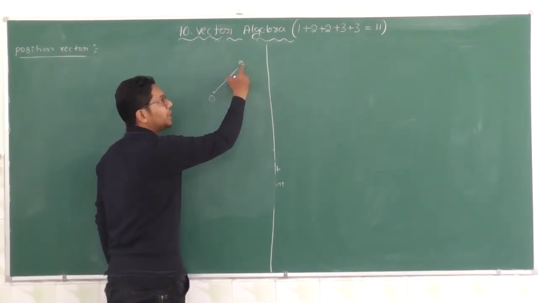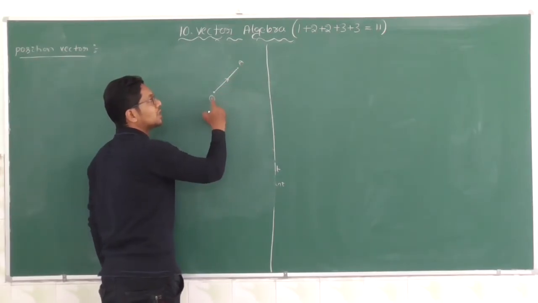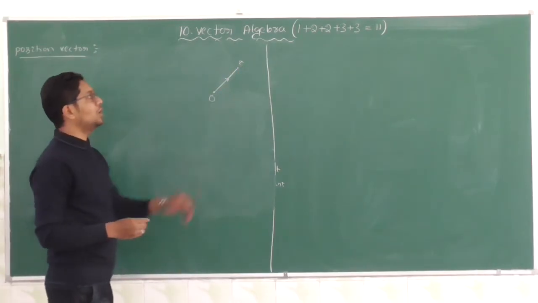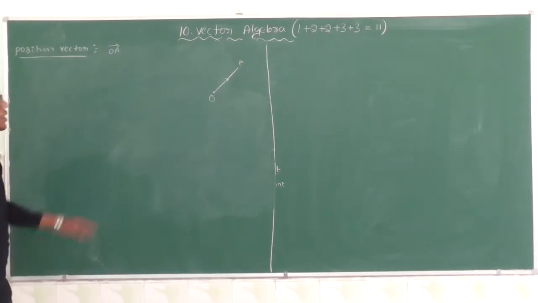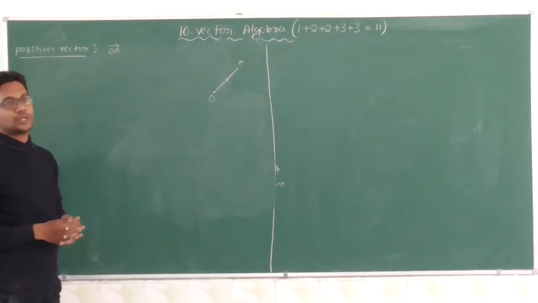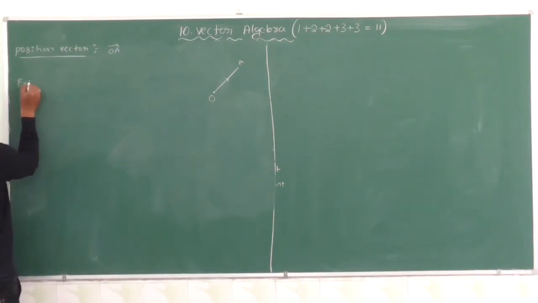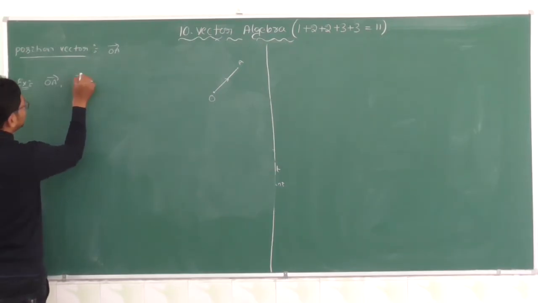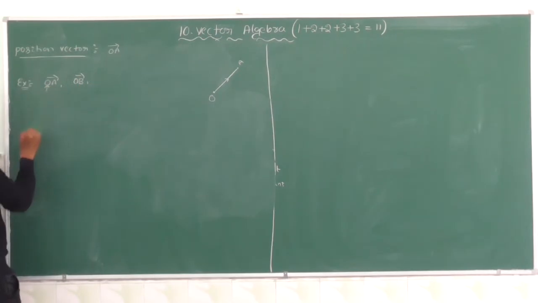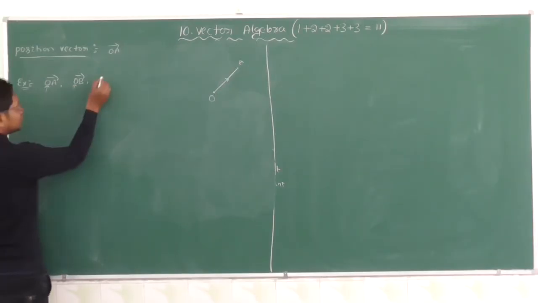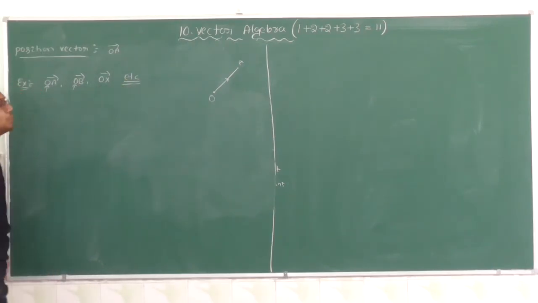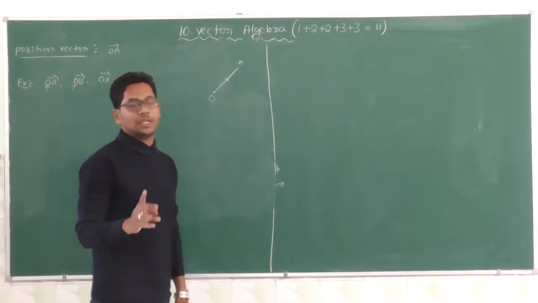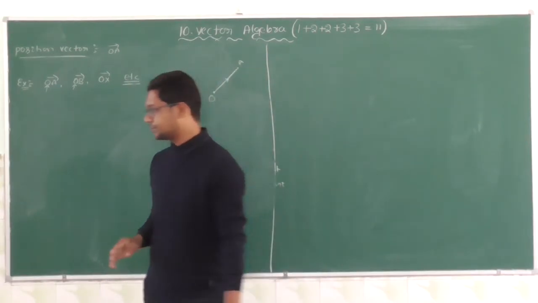The position vector of the point A with respect to the origin is given by the vector OA. It is called the position vector. For example, OA vector, OB vector. That means the initial point should be the origin. Here the initial point is the origin, here also the initial point is the origin. Like this we define position vector. Position vector is nothing but the initial point should be the origin.